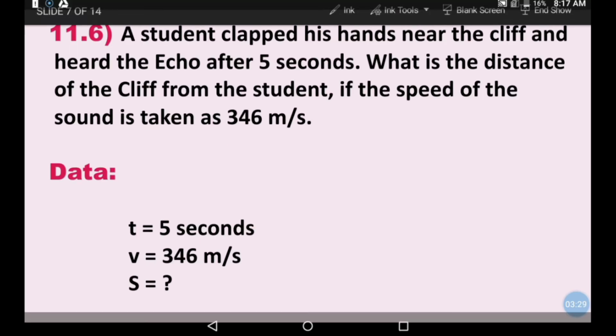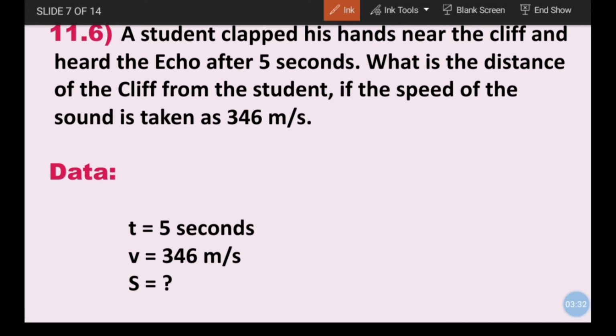Now let's solve numerical 11.6. A student clapped his hands near the cliff and heard the echo after 5 seconds. What is the distance of the cliff from the student if the speed of the sound is taken as 346 meter per second? So here we have speed 346 meter per second, time 5 seconds, and we have to find the distance. This numerical is also related to the echo.